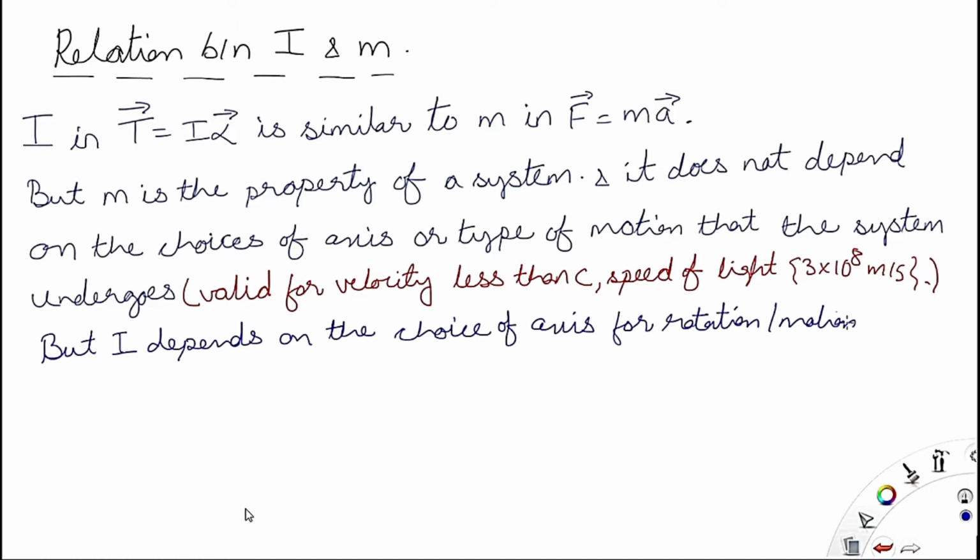So this is the difference between mass moment of inertia and mass. Mass is used in linear motion, while mass moment of inertia is used in rotational mechanics. Mass is a property of the system, while moment of inertia is not, and it depends upon the choice of the axis that you have.